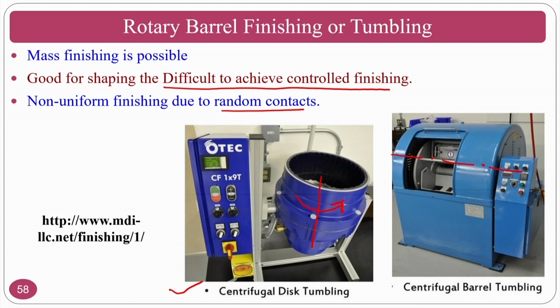One rotates about a vertical axis, another about a horizontal axis. Some components are very good for the vertical, some are used for the horizontal. Landsliding is common for the horizontal, that is, the centrifugal barrel tumbling process, where the axis is horizontal.